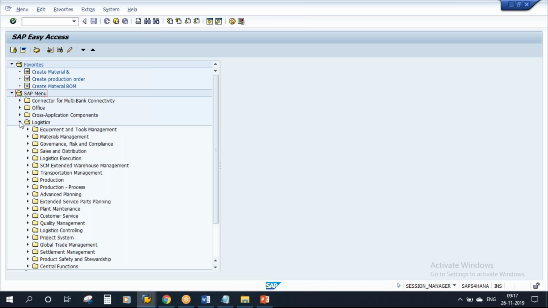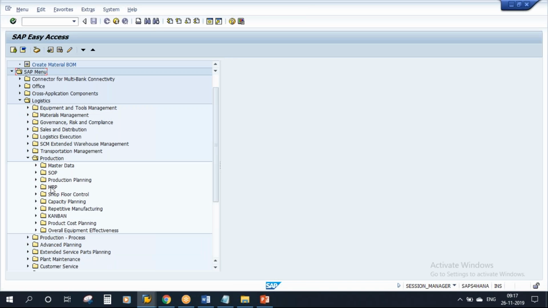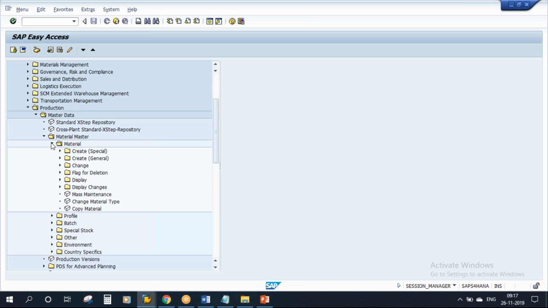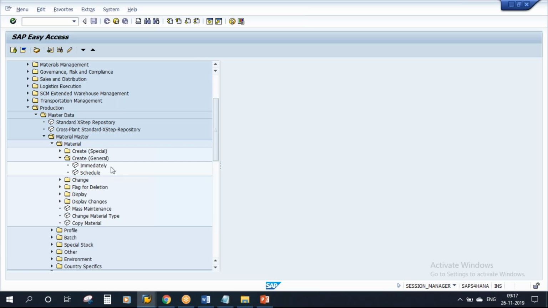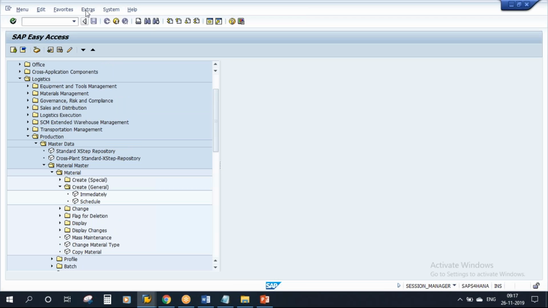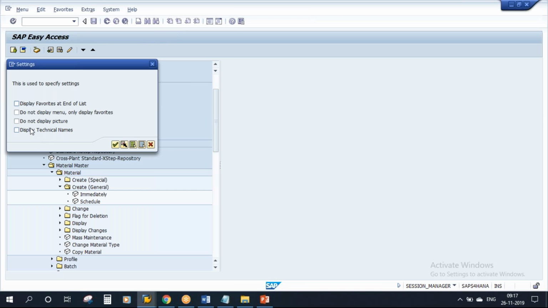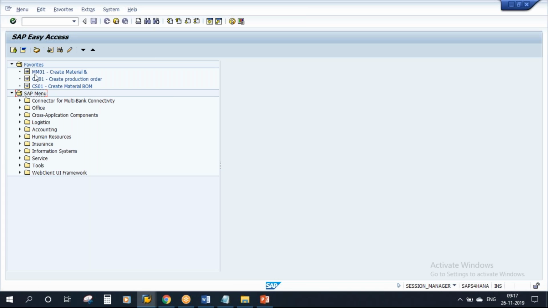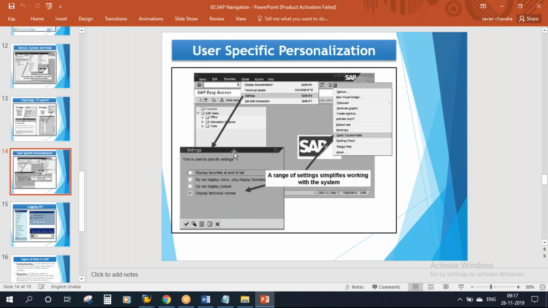Suppose I go to logistics, production, master data, material master, material, create general. See, now the T code is not showing. MM01 is not showing because I deactivated it. Now if you want to see the T code again, go to extras, settings, display technical names, continue. See, now it is showing the T codes again. In the favorites also it is showing T codes. So that way you can make certain settings as per your requirement.